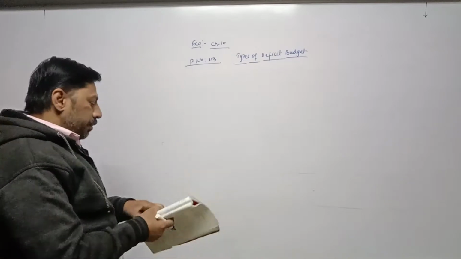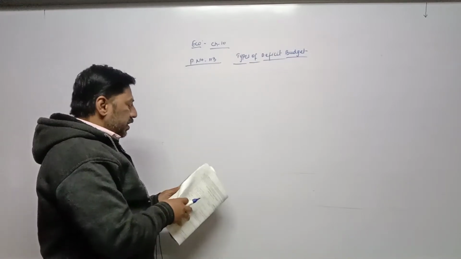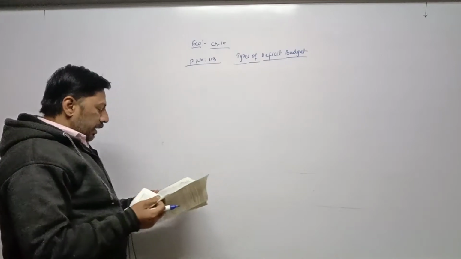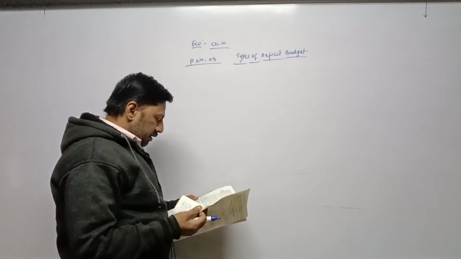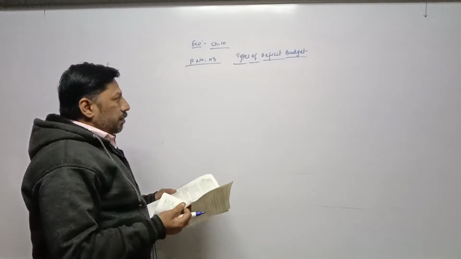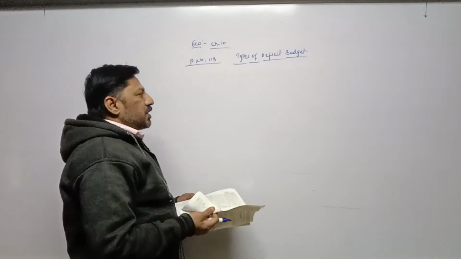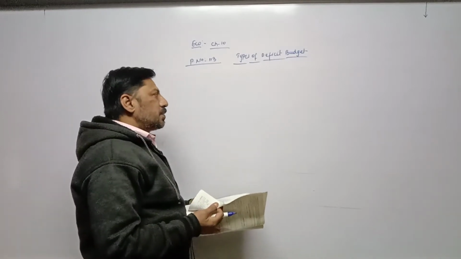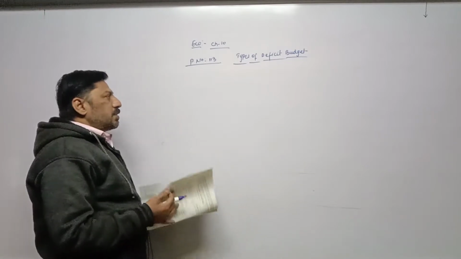Types of deficit budget. Before explaining the types of deficit budget, we have done on page number 108 that budget is of two types: balanced budget and unbalanced budget. Then unbalanced budget is also of two types: surplus budget and deficit budget.